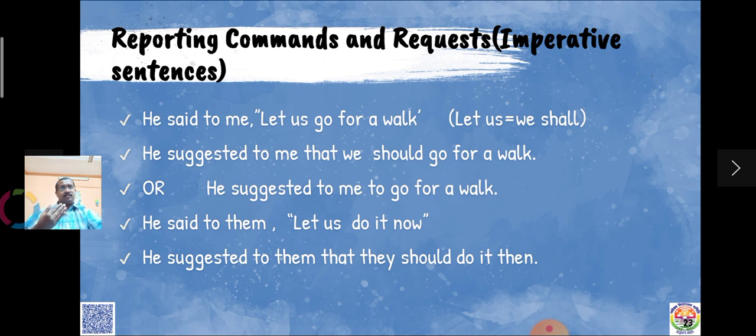Then look at the next question. He said to them, "Let us do it now." He said to them only, okay. He suggested to them, that's why they is coming. He suggested to them that they should do it then.